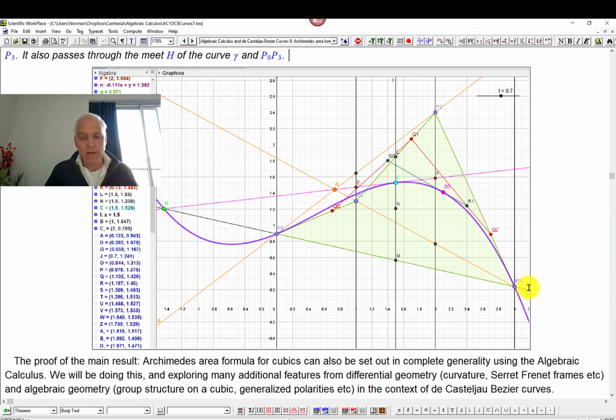But the starting point is we're going to look carefully at the Castiglione-Bézier curves, where we can get our hands on everything. We can make computations, we can write everything down, and we can see things in all their beauty.